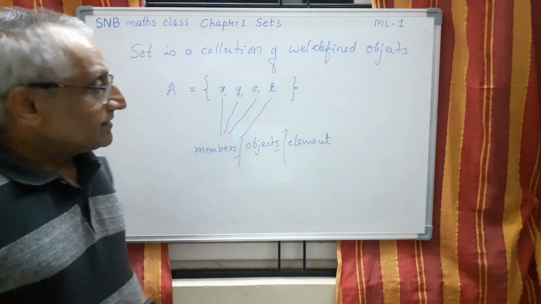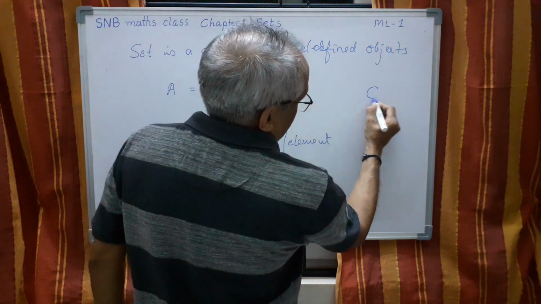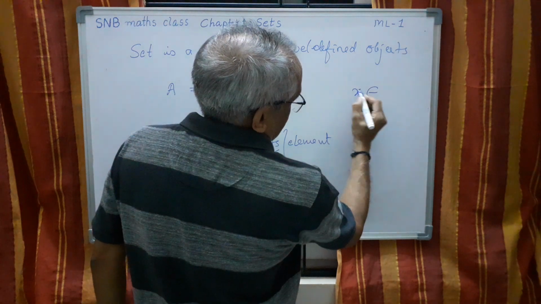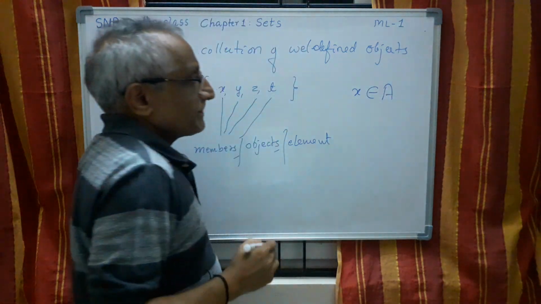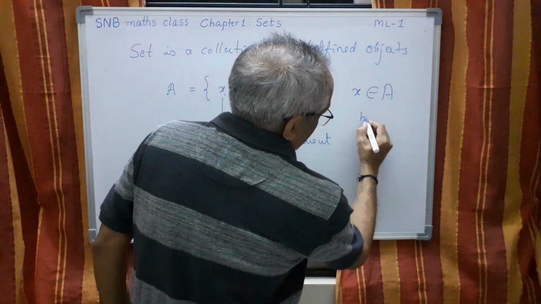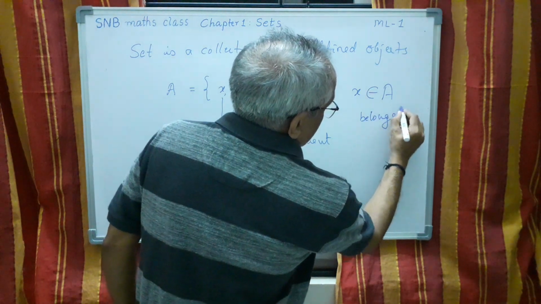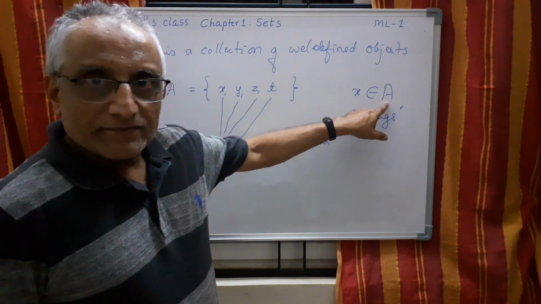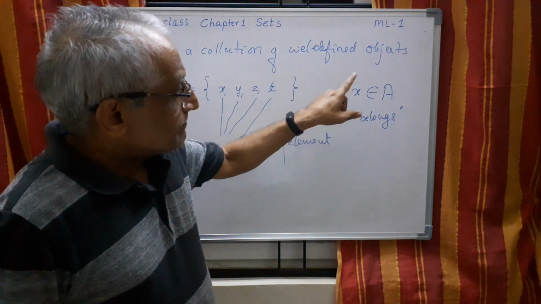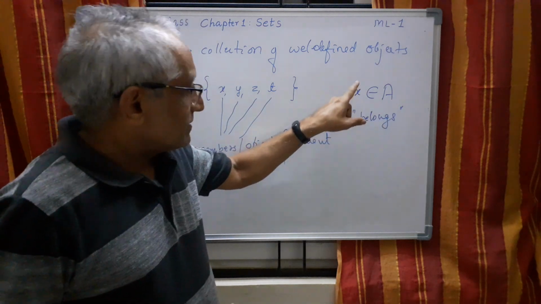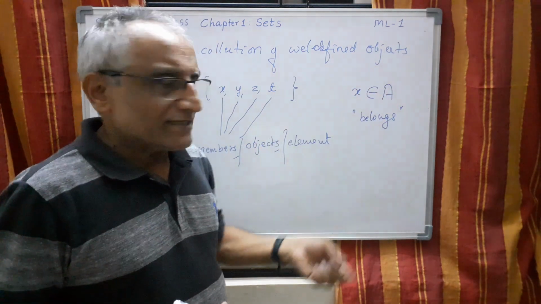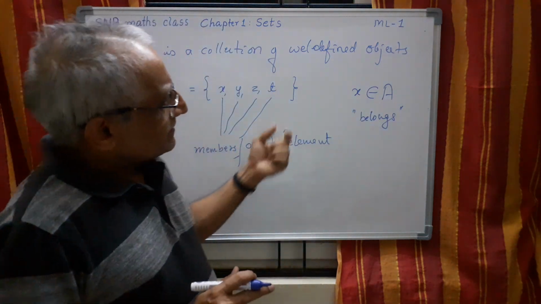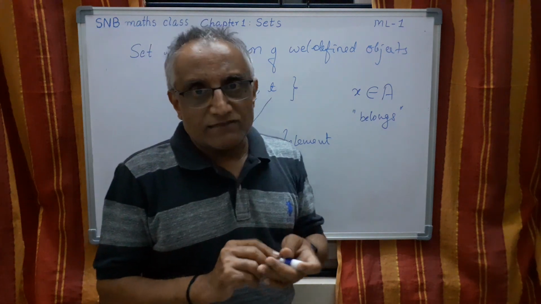This is one thing. Second one is, we use a symbol epsilon. This is a Greek letter. See, if I write X epsilon A like this, this means belongs to. So I should read it like this: X belongs to A. Or X is a member of A, or X is an object of A, anything you can say. Normally we say X belongs to A. Every time we don't say member. So this is the convention.